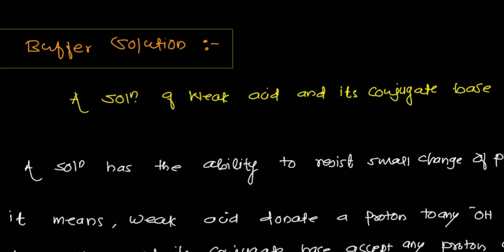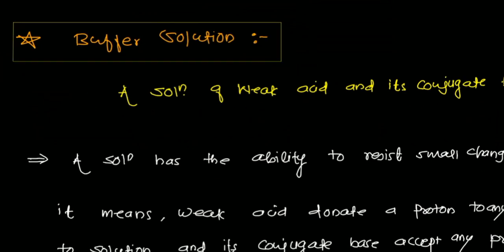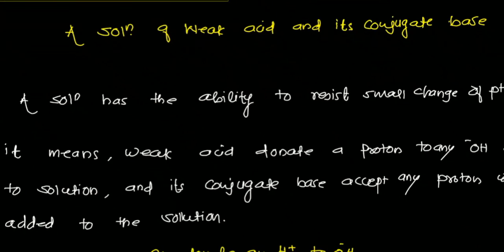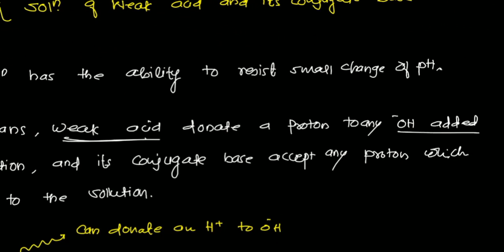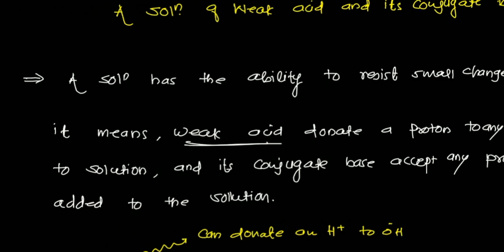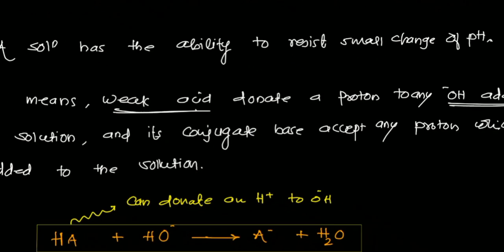What is a buffer solution? A solution of a weak acid and its conjugate base. For example, acetic acid is a weak acid, and its conjugate base is acetate ion. Such a solution has the ability to resist small changes in pH. It cannot alter the pH of the solution. Suppose I have a weak acid. A weak acid donates a proton to any base added, and its conjugate base will abstract that proton, and that's why the solution remains unchanged.